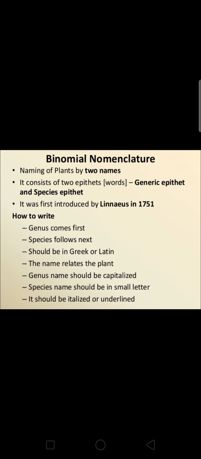Binomial nomenclature is nothing but naming of plants by two names. It consists of two epithets, that is nothing but two words. One is the generic epithet and the second one is the specific epithet. So whenever you are coding a name, you are going to give two names for it. The first one will be the generic name and the second one will be your specific name. It was first introduced by Carl Linnaeus.